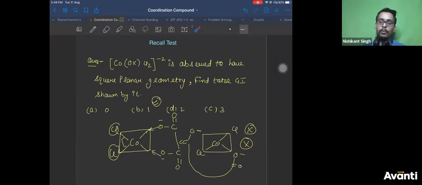How did I assume? Ox means what? Oxalate only. There is only one ligand, ox is the short form of oxalate. That's why, Chetan, the second structure is not possible. Zero geometrical isomers are possible. I have already told you, students, geometrical isomers are nothing but structures. They are different structures shown by the molecule. So when you say two geometrical isomers, cis and trans, you say there are two structures possible for this molecule, right?